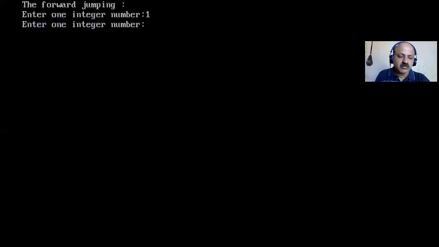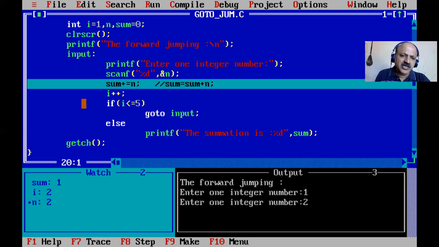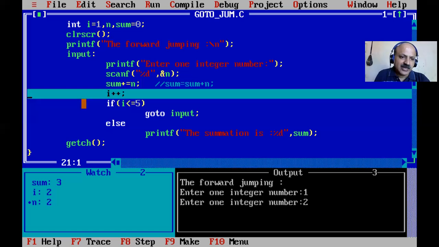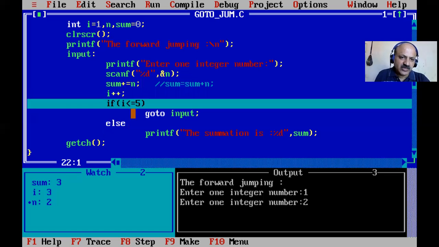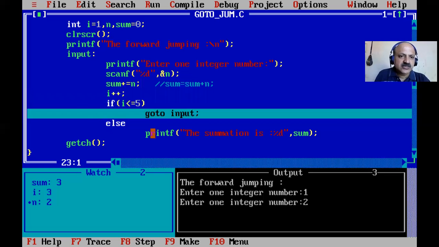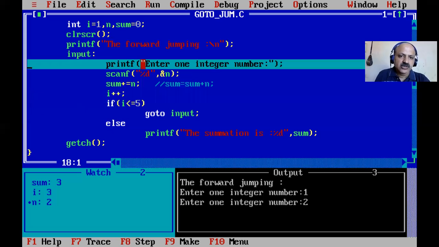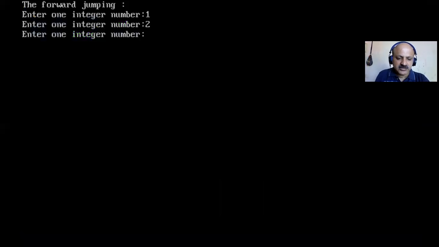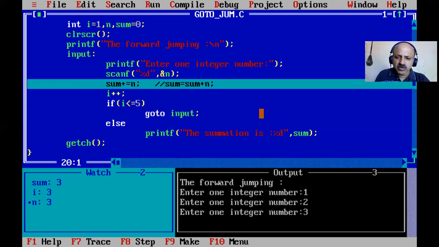So now again our number comes into the picture. Yes, that is just a reference, you can give any number, but I want just the numbers up to 5. So now F7, yes, sum is now 1 plus 2, so 3, and i plus plus again, so i is now 3. The condition is checked again, it is true, so it directly jumps to here again. Our number is scanned again, and I just give 3 as a reference. It is not important which number we enter, but how it is processed, that is our goal. You can enter any number, but here i runs as a 1 to 5 sequence.